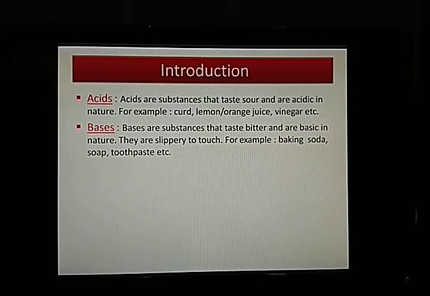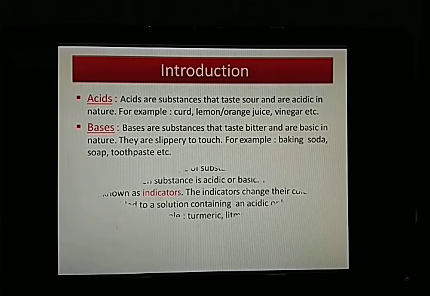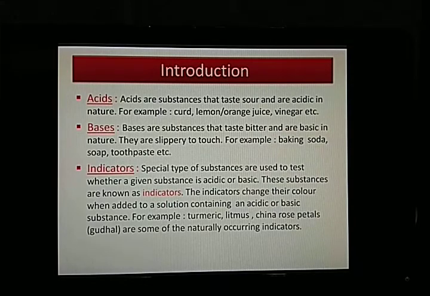Now there are some other ways to distinguish between acids and bases with the help of some other substances, and those substances are called indicators. So what are indicators? Indicators are special types of substances that are used to test whether a given substance is an acid or a base. How do they do that?